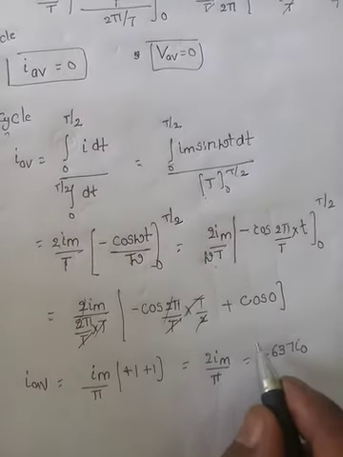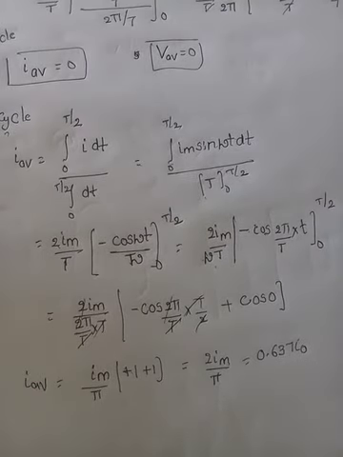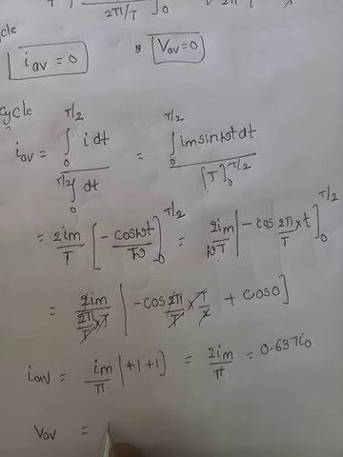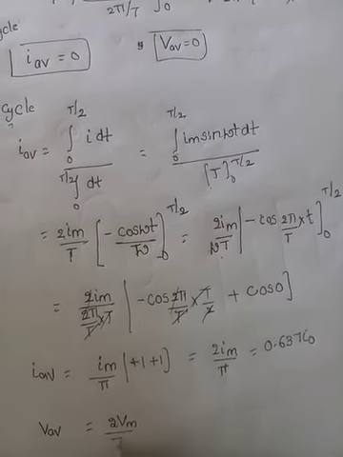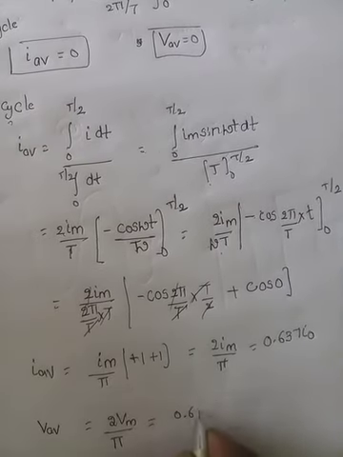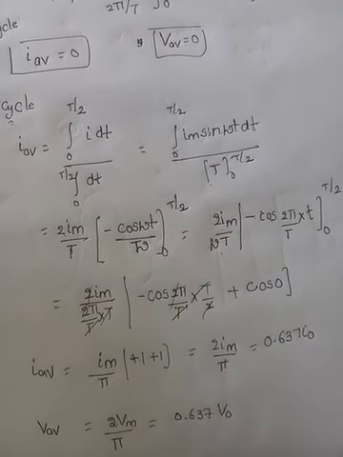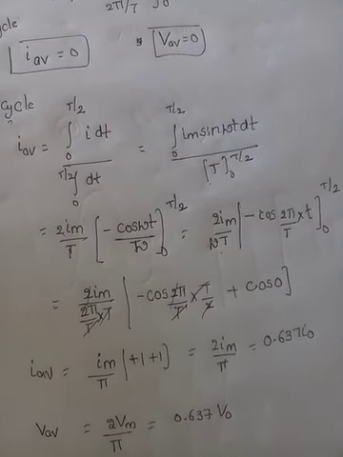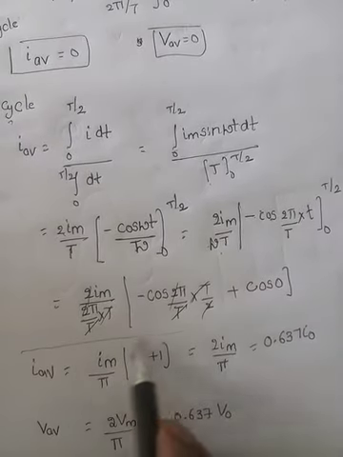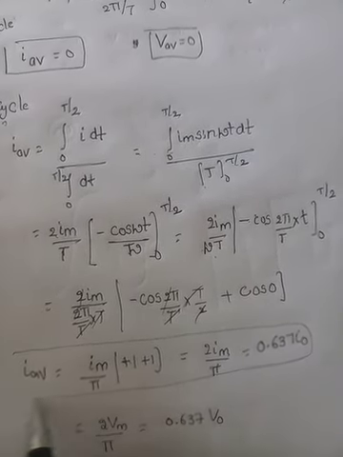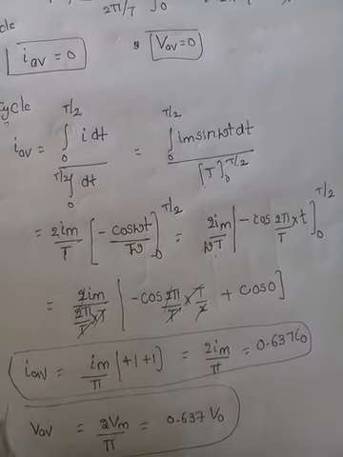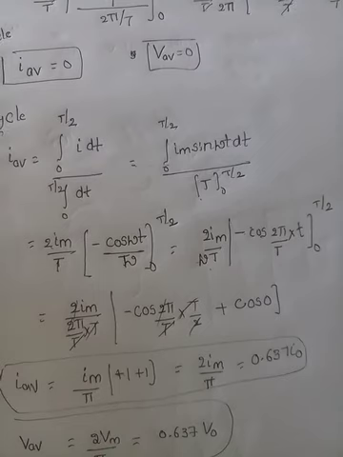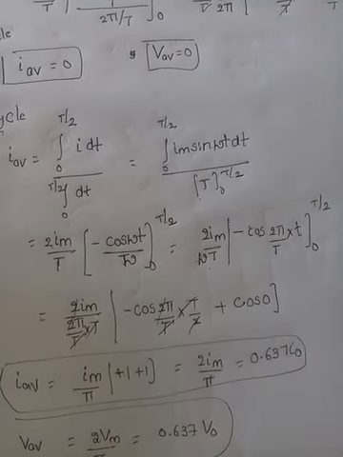So this is the current that is flowing in the positive half cycle. In the negative half cycle, how much? Minus 0.637 I naught. Similarly, V average for half cycle we can write as 2 Vm by pi, that is equal to 0.637 times V naught. You don't need to remember the derivation; we should just know how the average value of current for half cycle has been calculated for voltage and current. That is important. The derivation is not required, it has just been explained for you.